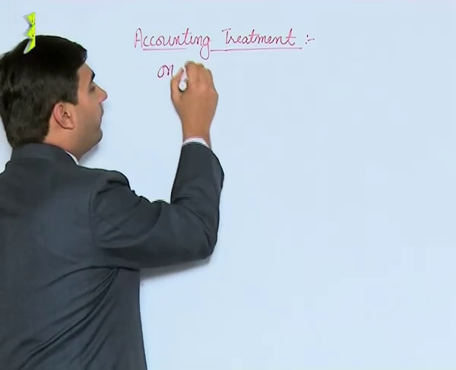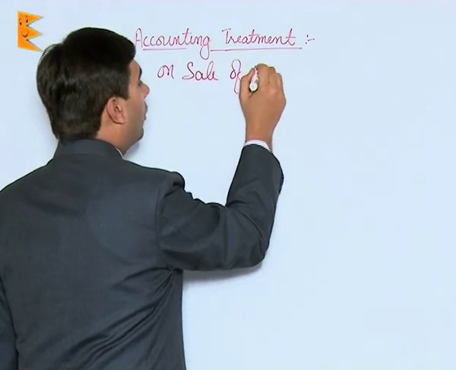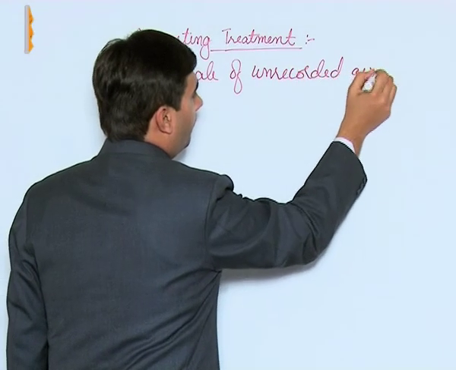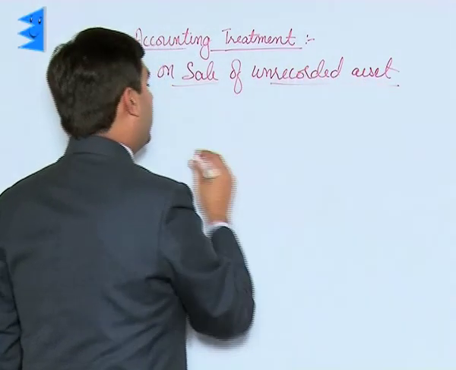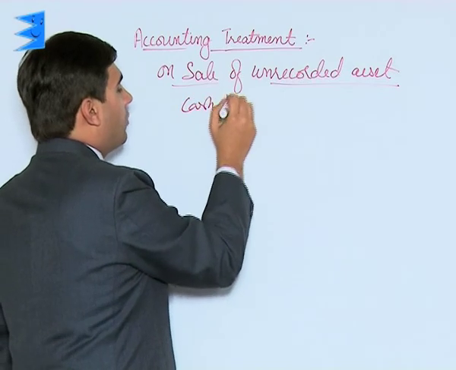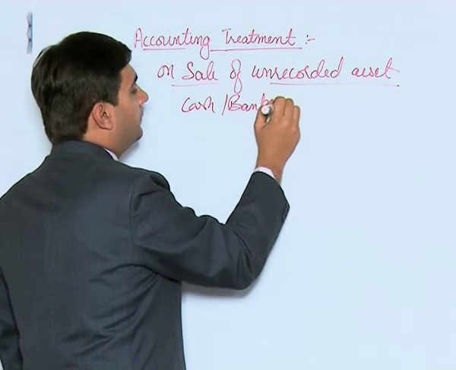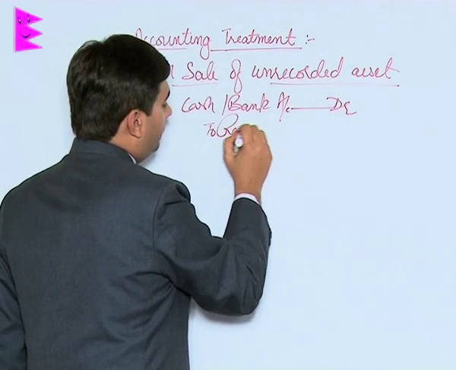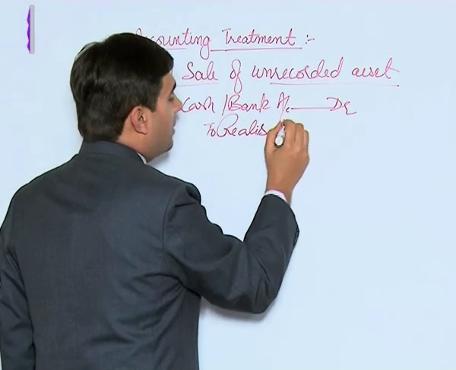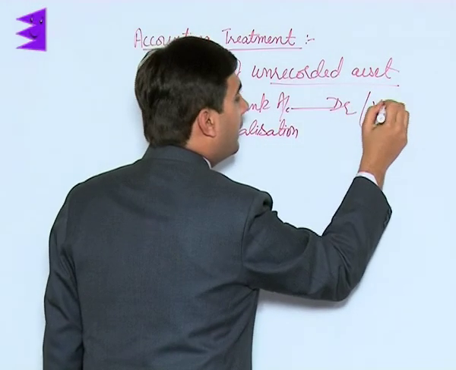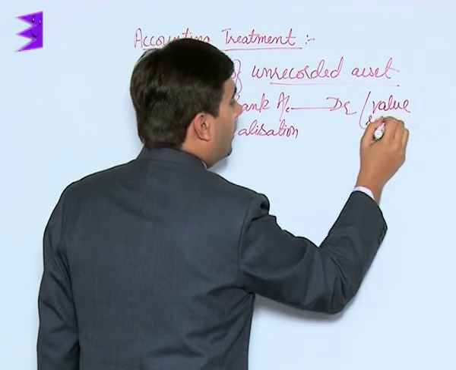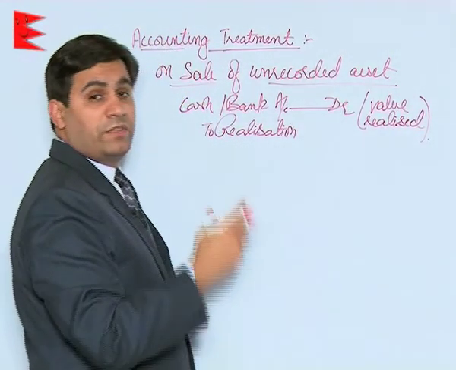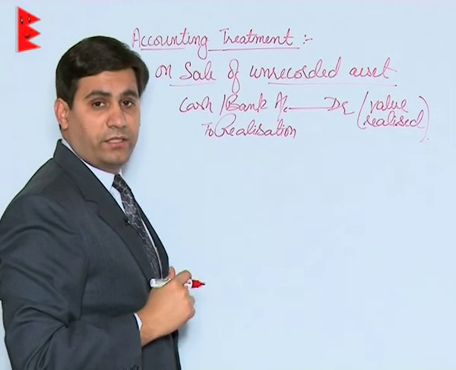So on sale of unrecorded asset, the entry would be cash or bank account debited to realization account, that is the value realized. Whatever is the value that has been realized on account of sale of that unrecorded asset.